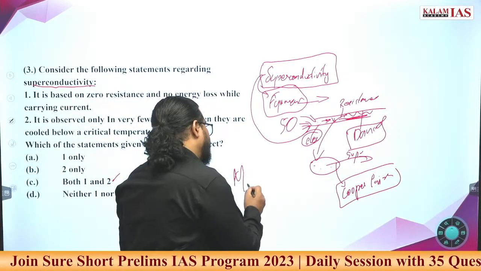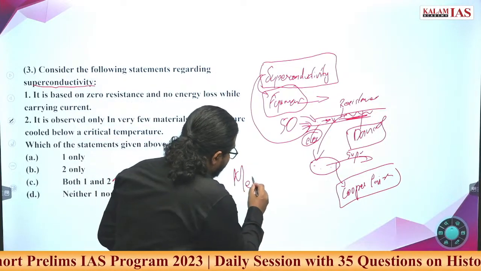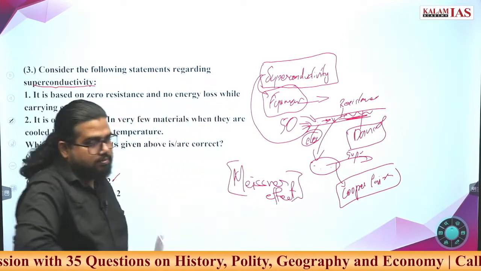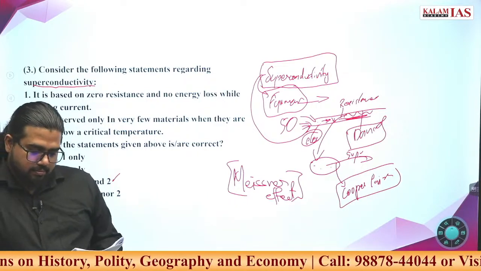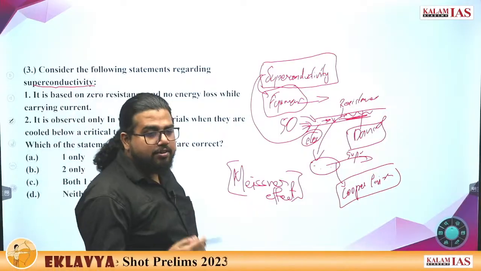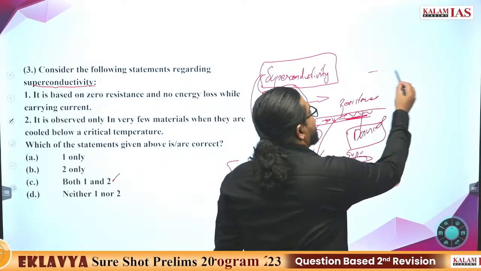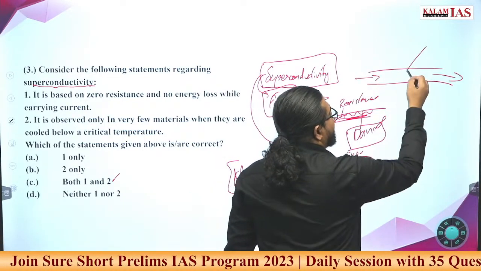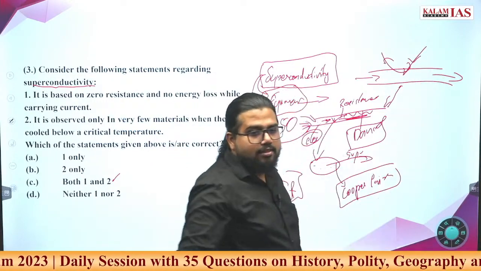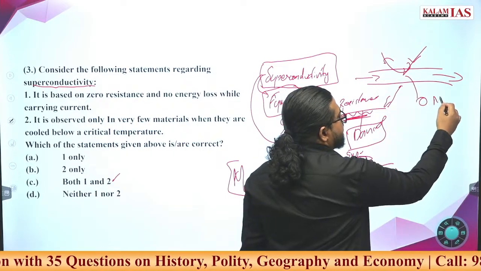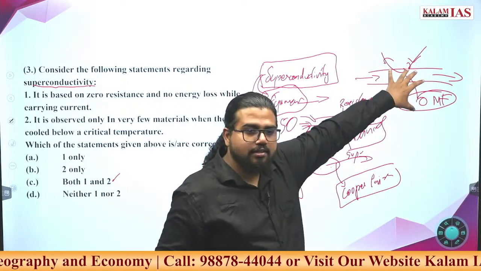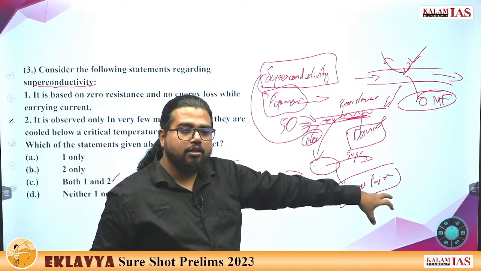One more thing you should know about superconductors is the Meissner effect. What exactly is this? It will completely repel the magnetic field. Suppose we are conducting through a superconductor. Whatever magnetic field you keep this substance in, it will totally repel all the magnetic field. There will be zero magnetic field inside the superconducting material that we are having. This effect is called the Meissner effect, and pairing of electrons is called the Cooper effect.